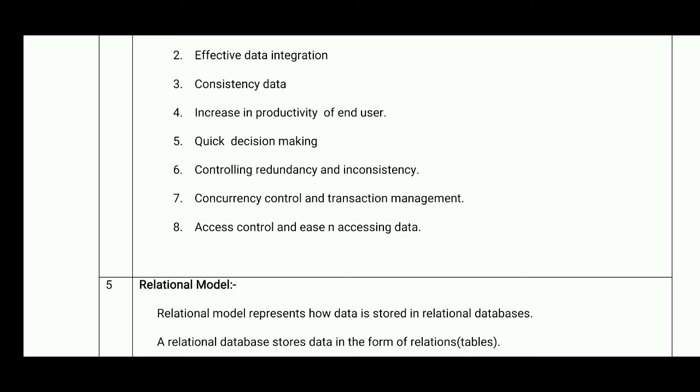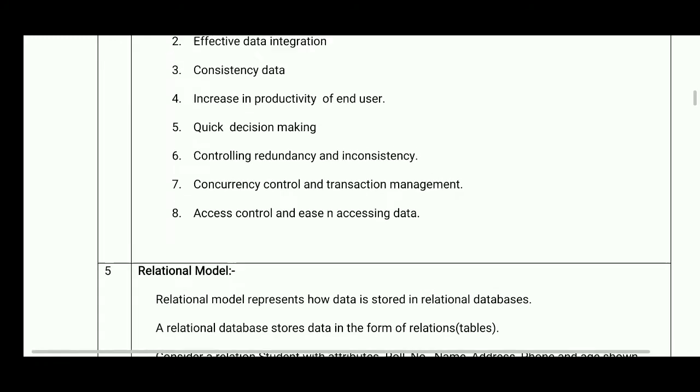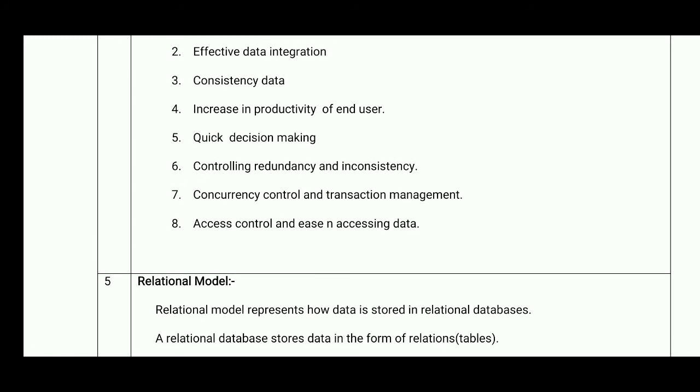Then the next one, concurrency control and transaction management. All of you know about concurrency. Concurrency means performing things in parallel, with proper synchronization between the activities. Transaction management means, for example, suppose in a bank you are going to withdraw some money, and all these transactions are connected with software.